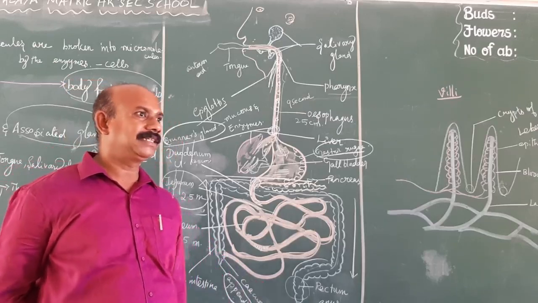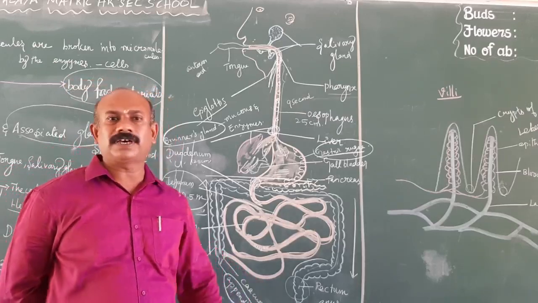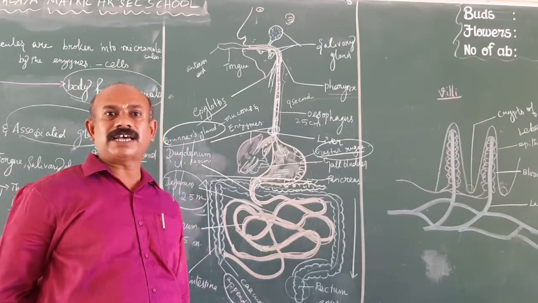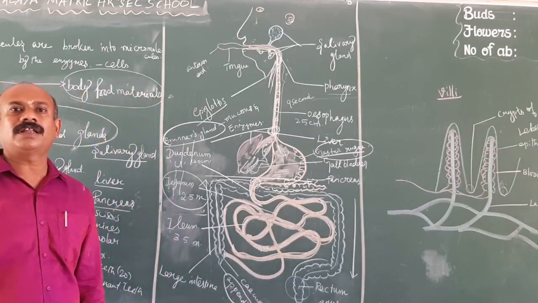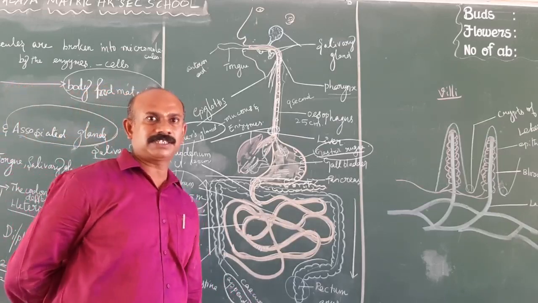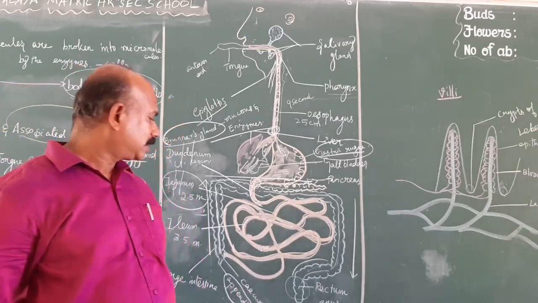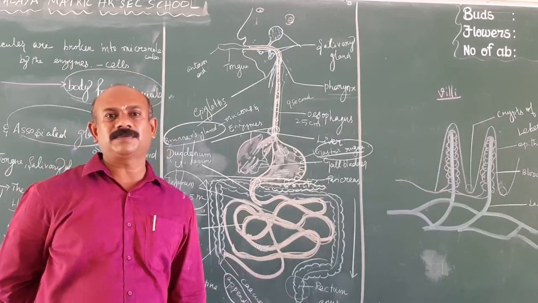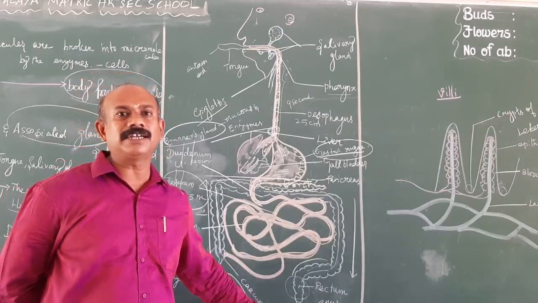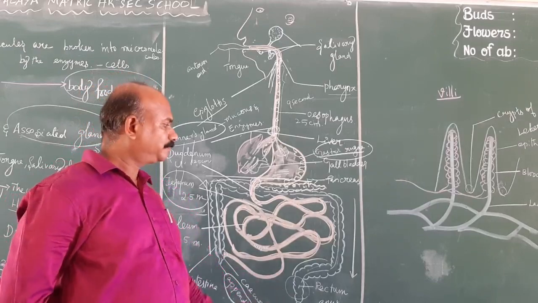The anus is an opening region. It also consists of 2 sphincter muscles, the internal anal sphincter and the external anal sphincter. It consists of a large number of blood vessels, especially arteries and veins. If there is an infection or inflammation in the sphincter muscles of the anus, it leads to hemorrhoids or piles.